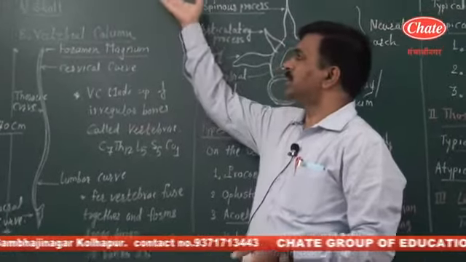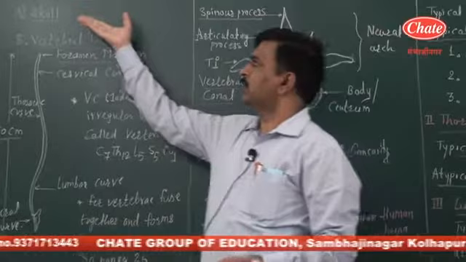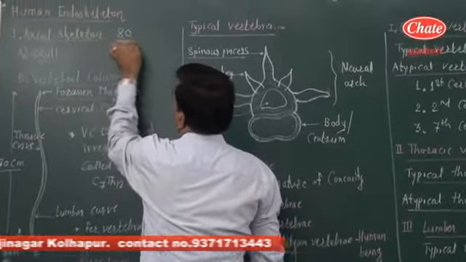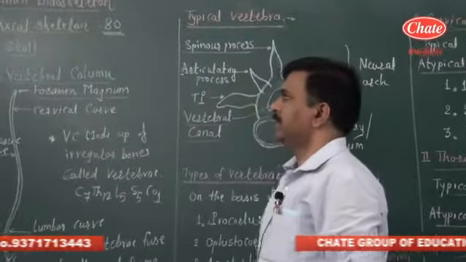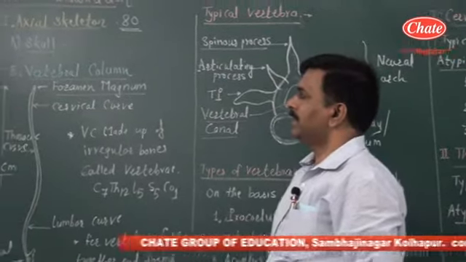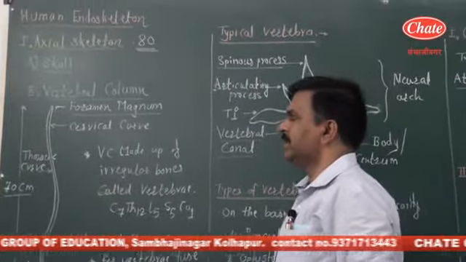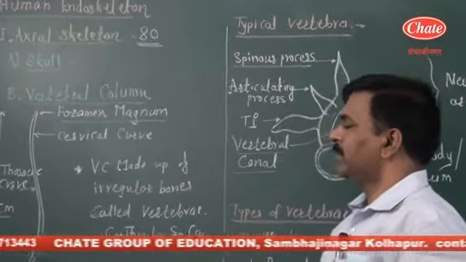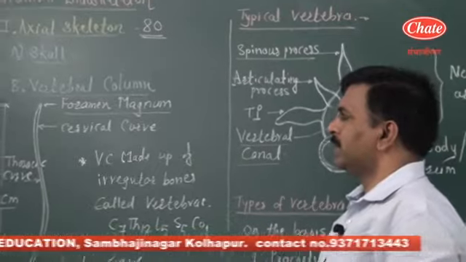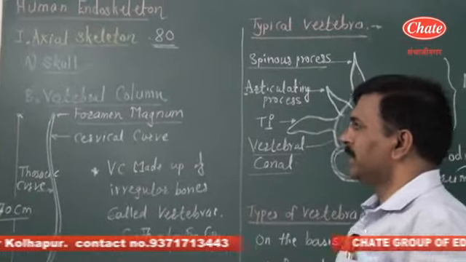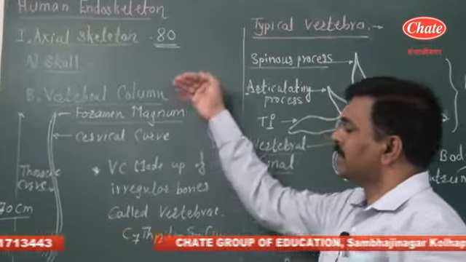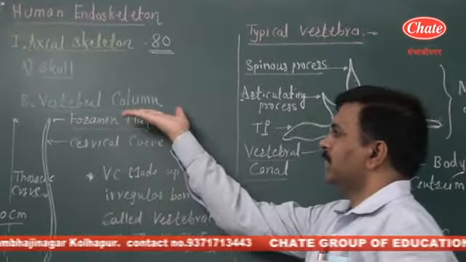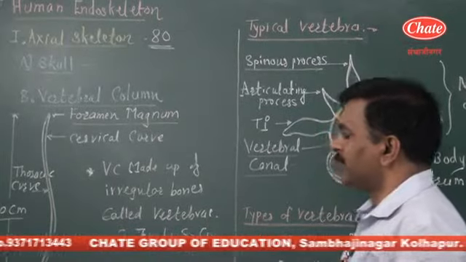Out of these 206 bones, 80 bones form the axial skeleton, and this axial skeleton forms the central part of the human body. This axial skeleton further consists of several regions: anterior-most region skull, middle vertebral column, and third, the associated part, that is the thoracic cage. After completion of skull, in this lecture we want to focus on the main features of the vertebral column.